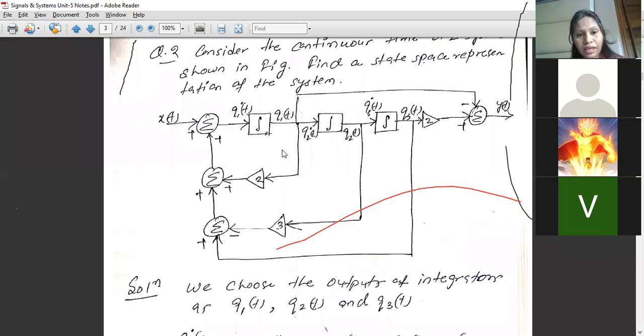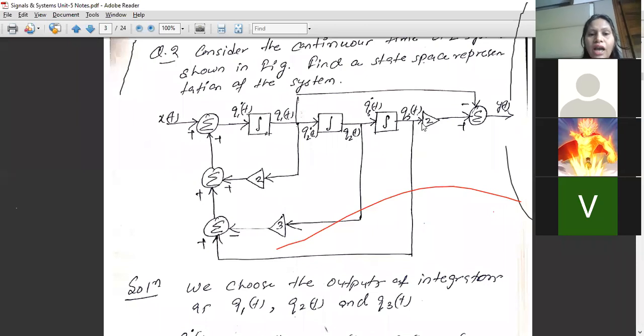Now in the previous case, as we saw in the discrete time LTI system, we used to take the output of the unit delay block, right? Here we'll be taking the output of the integrator blocks. Okay? So we have 3 integrators here. The first integrator, the output, let us take q1(t). Second integrator, let us take the output as q2(t). Third integrator, let us take the output as q3(t). Okay? So these are the 3 outputs that we'll have to take.